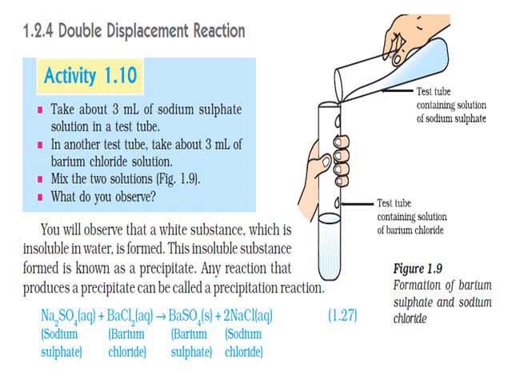This insoluble substance formed is known as a precipitate. A new word to you, precipitate. A precipitate is the one which is obtained after the reaction, a solid substance which is insoluble in water. Any reaction that produces a precipitate can be called a precipitation reaction. Children, this reaction can represent a double displacement reaction as well as a precipitation reaction.